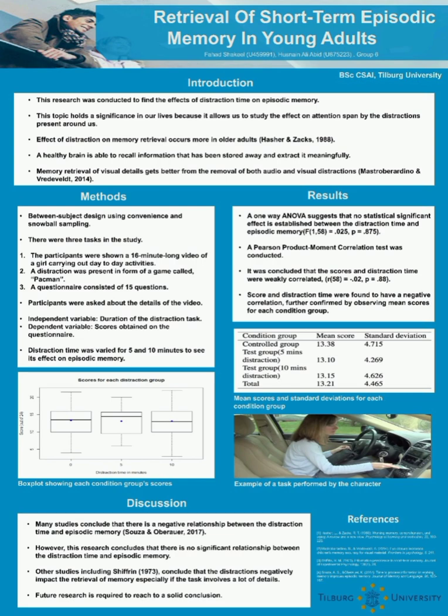Moving on with the method section, participants for our research were aged between 18 and 30. There were 3 groups, a control group and 2 experimental groups with varying distraction times of 5 and 10 minutes. Each group had 20 participants and the distraction was in the form of free-to-play online games such as Pac-Man. The stimulus we chose is a video of 16 minutes showing typical everyday activities such as a character preparing dinner and doing the dishes.